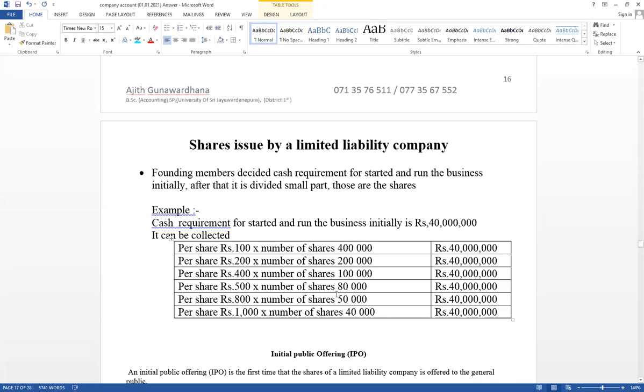Double entry is the same. Cash account debit, capital account credit. Therefore this is share issues. This is a requirement.